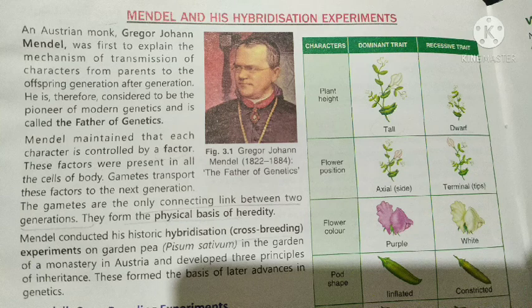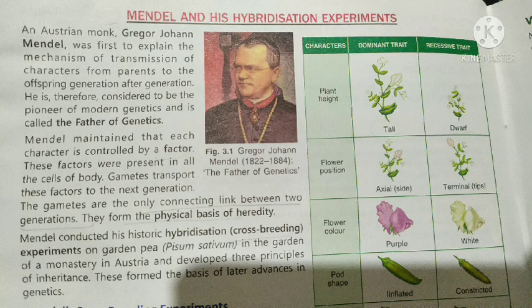So, today we will study Mendel and his hybridization experiment. You know G.J. Mendel, he is known as the father of genetics since he introduced the field of genetics through his hybridization experiments on garden pea.